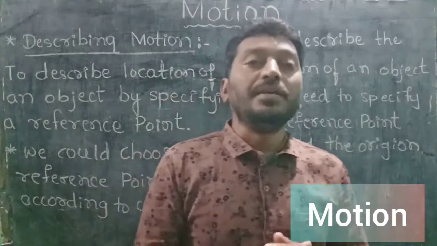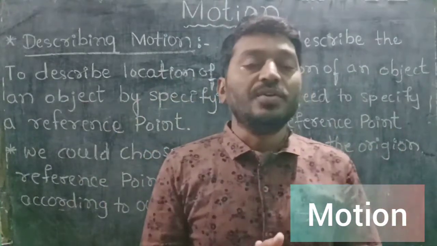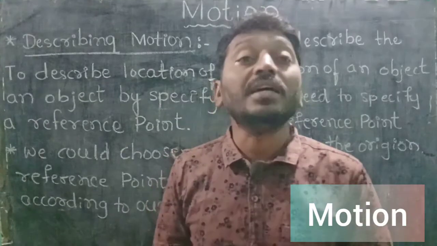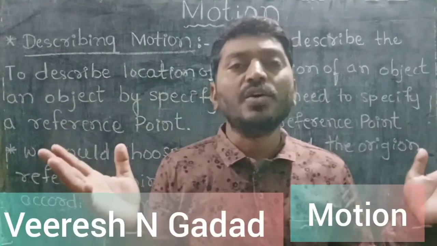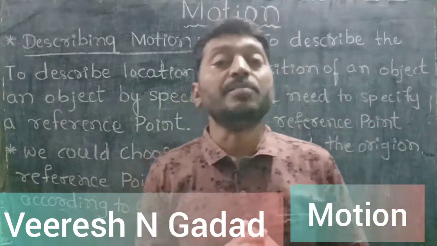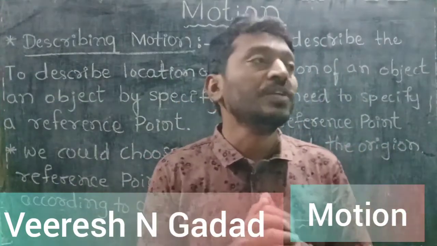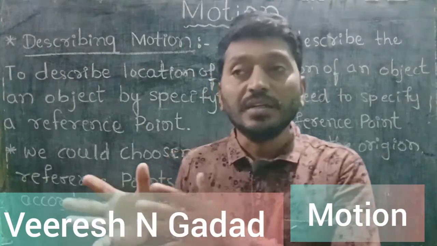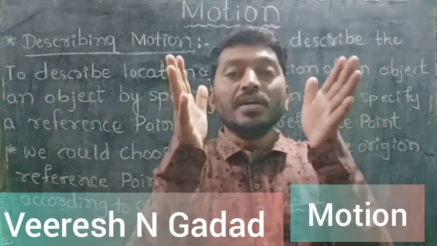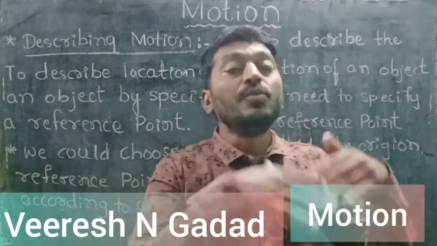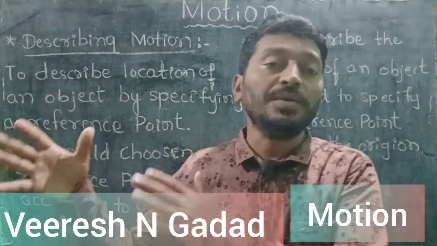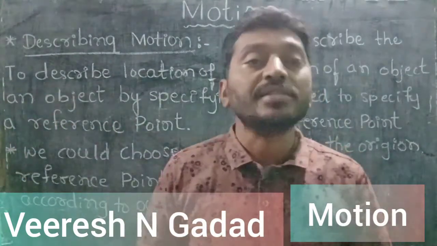Mainly in our surroundings, there are countless things, right? Some are in motion, some are at rest. It means some objects are moving and some objects are not moving because they are at rest, right?